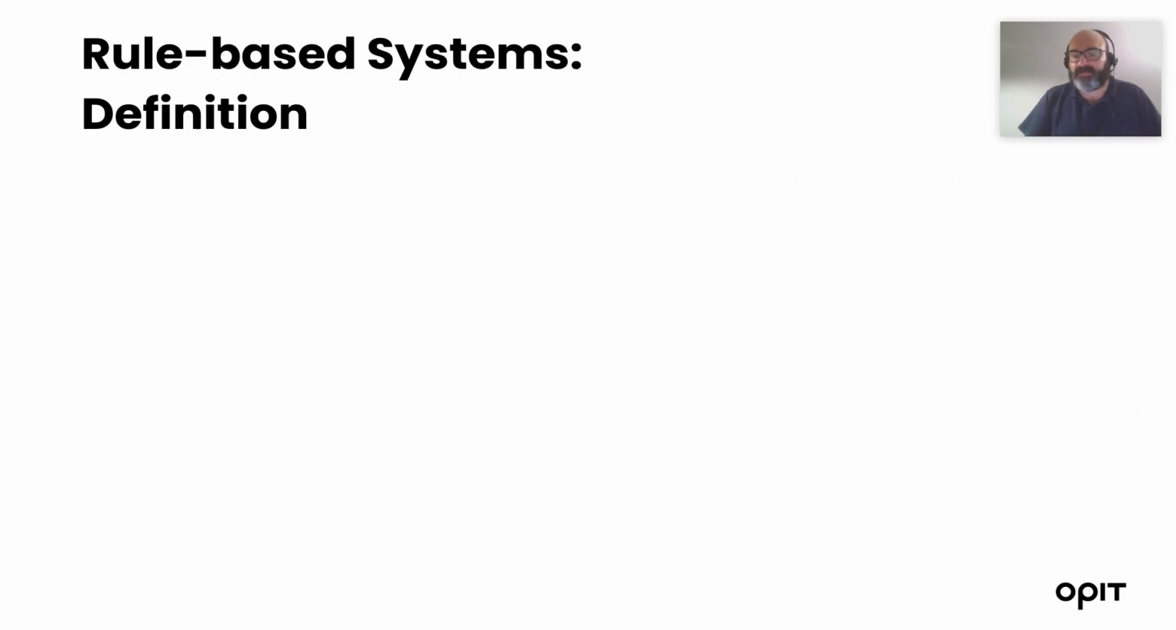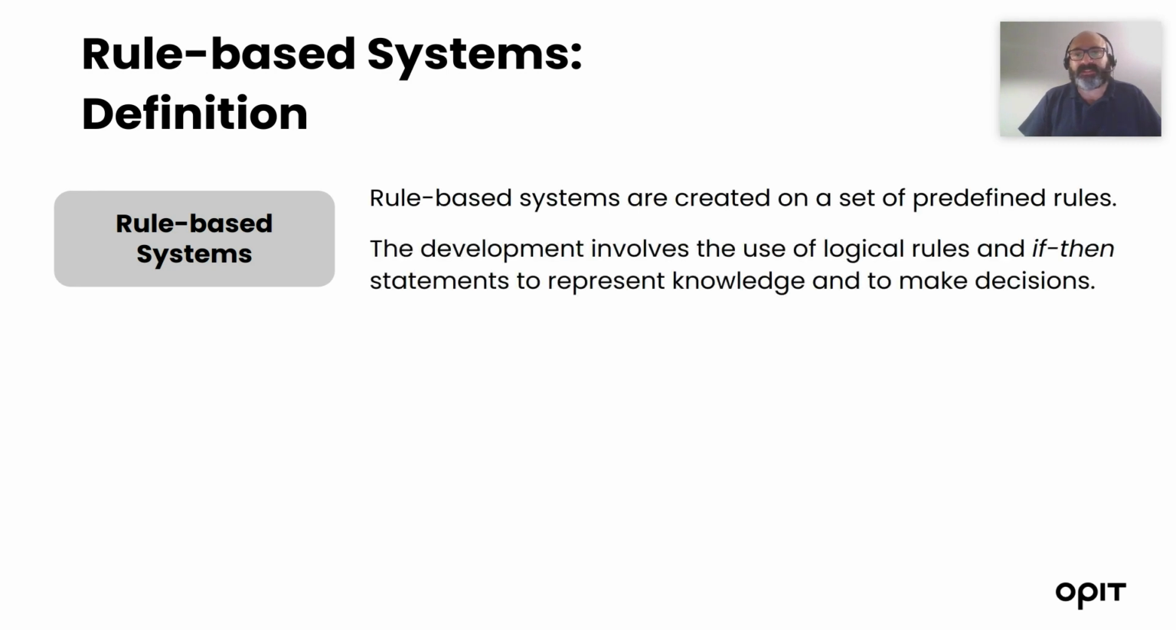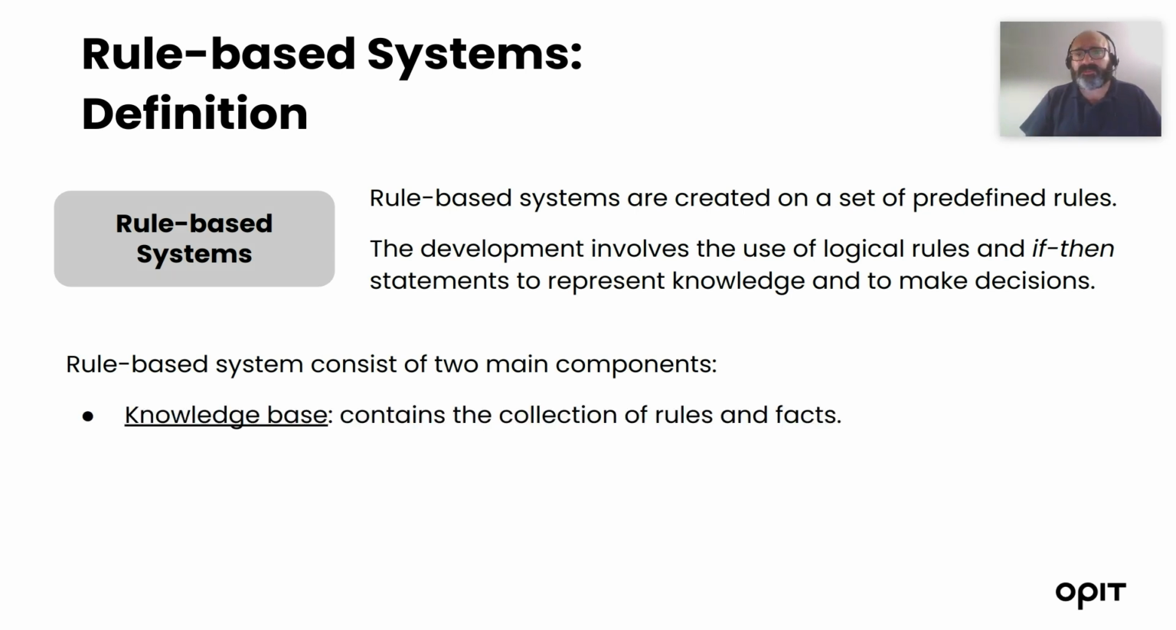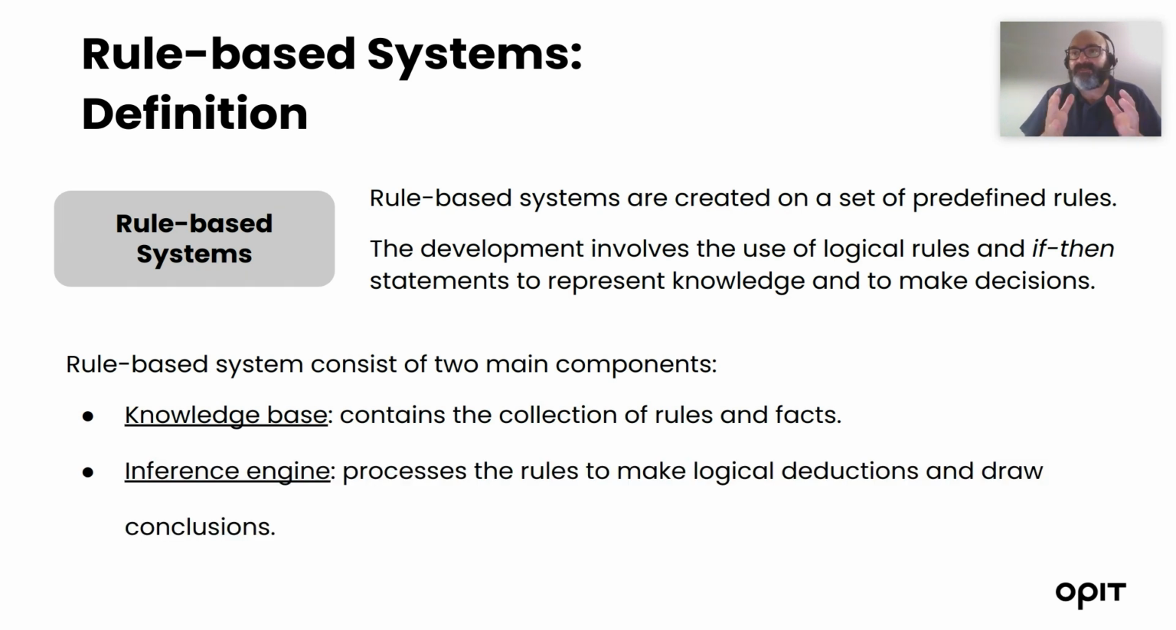What are rule-based systems? Rule-based systems are systems that are created on a set of predefined rules. The development of the system involves the use of logical rules like if-then rules to represent the knowledge and make decisions. They are very simple. The rule-based system consists of two main components. The first one is the knowledge base, which is the collection of all the rules and the facts that need to be checked to make the final decision. And then we have an inference engine, which is the final decision maker that processes the rules to make the final logical deduction and draw the conclusion.